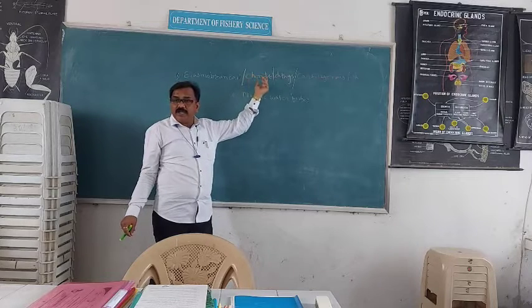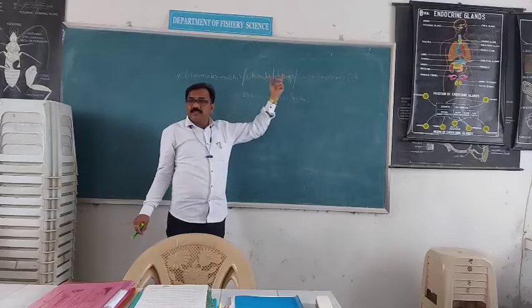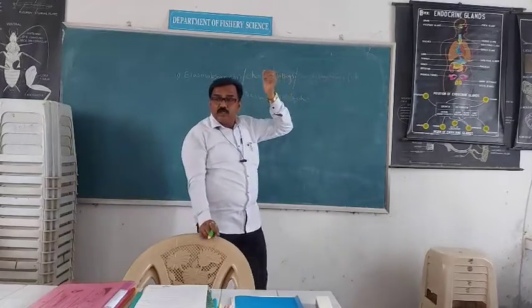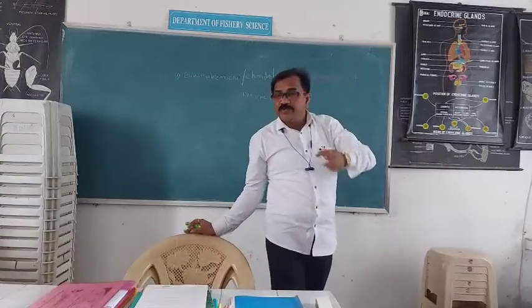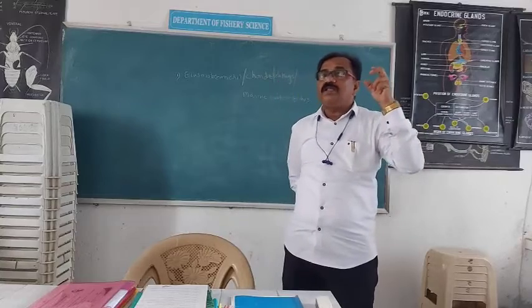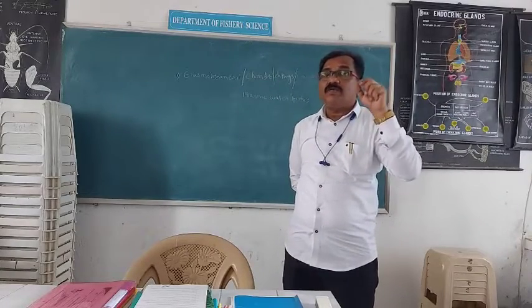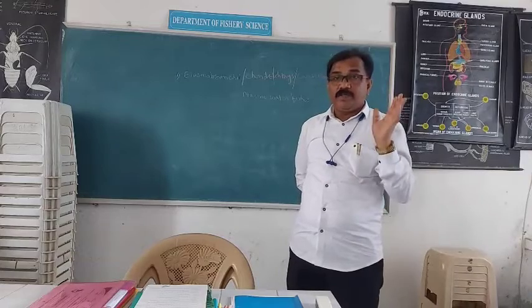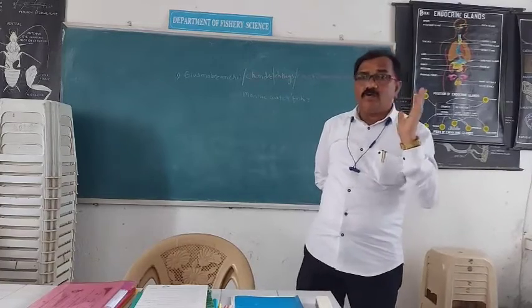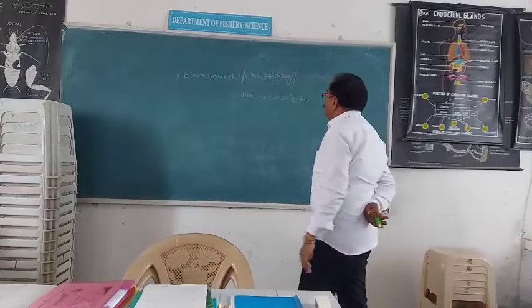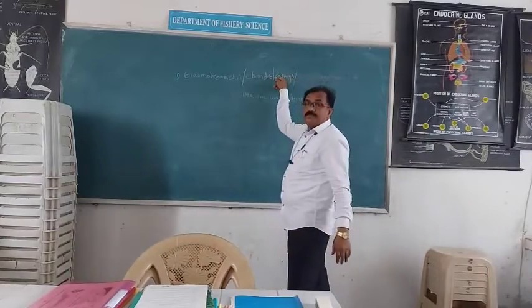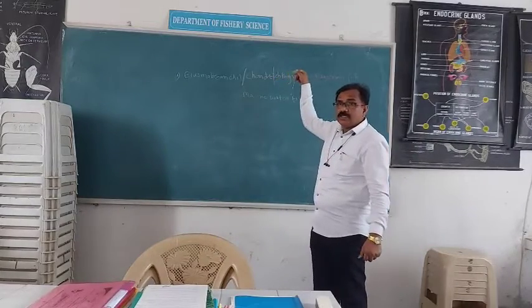Chondrite means cartilage, ichthyes means fish. In those fishes, the endoskeleton is made up of cartilage, and that is called Chondrichthyes. Why is it called Chondrichthyes?